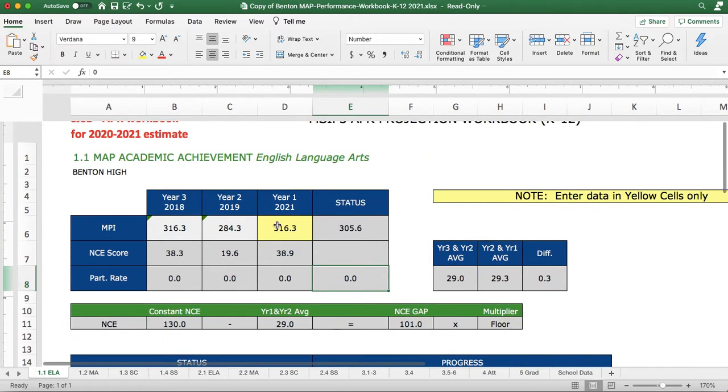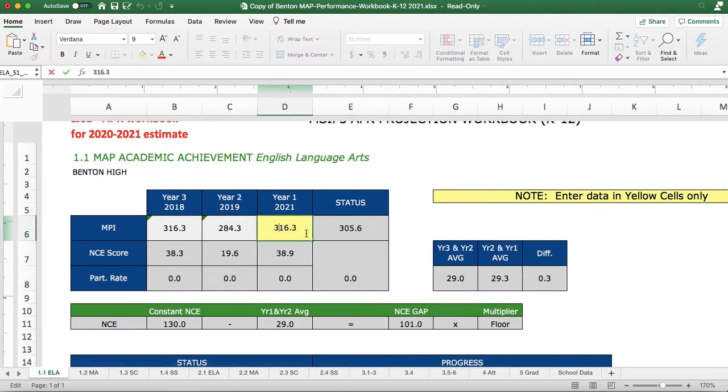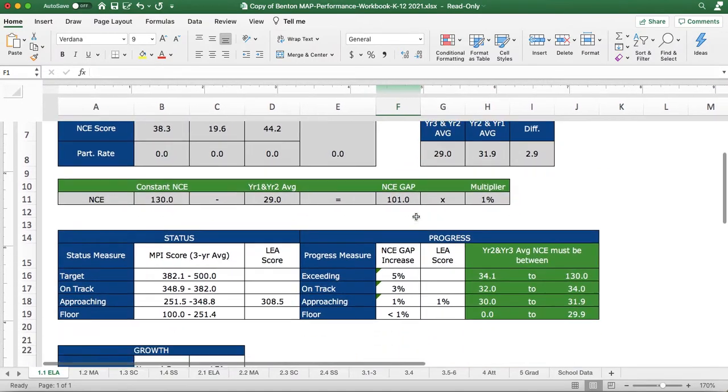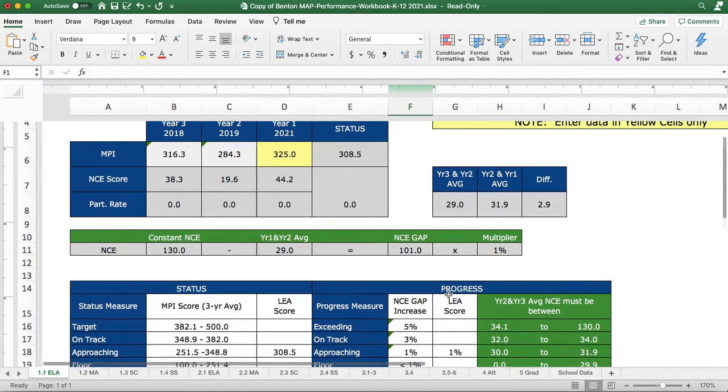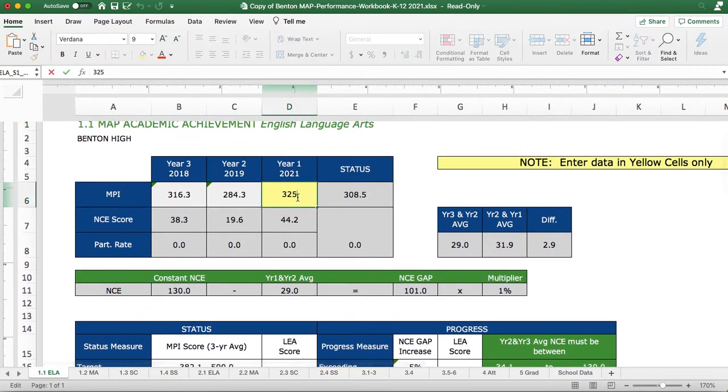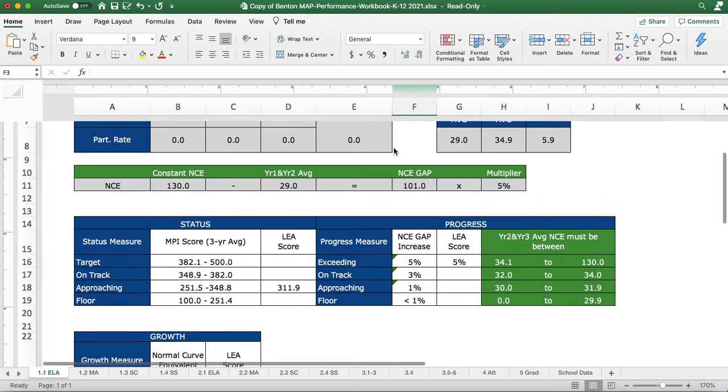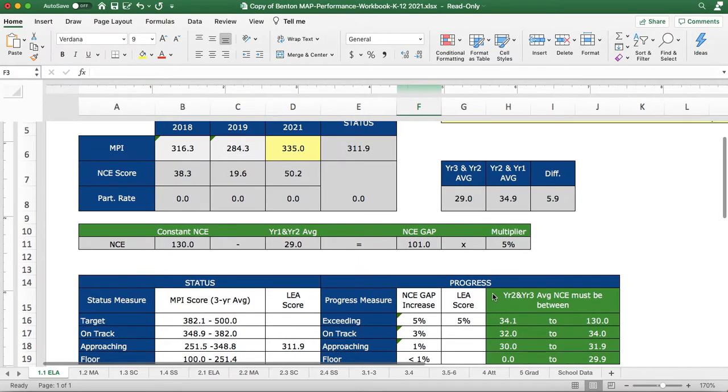So you can go back to this cell, adjust it, put in a different value, and see what is the impact on the progress. That changes to 1%. Then you can continue this until you can see what kind of MPI would be needed to gain a 5% progress in terms of proficiency increases in the tested areas at the high school level.